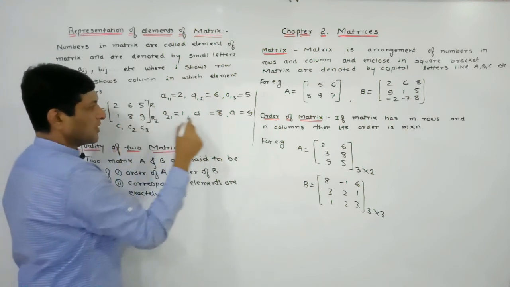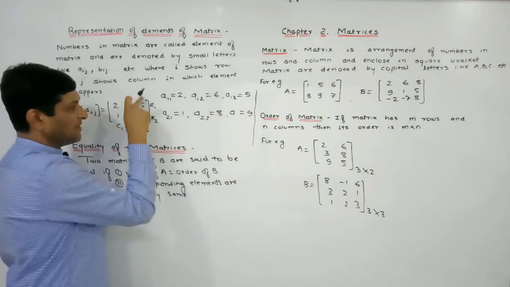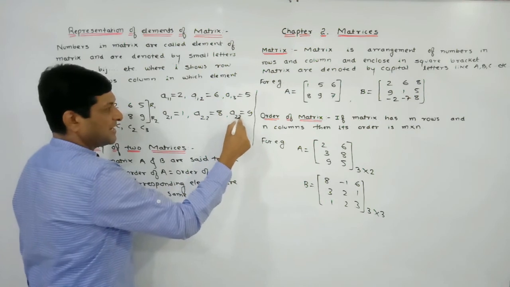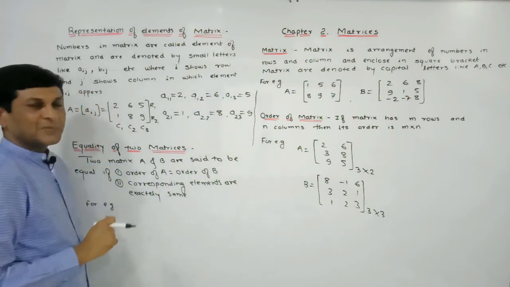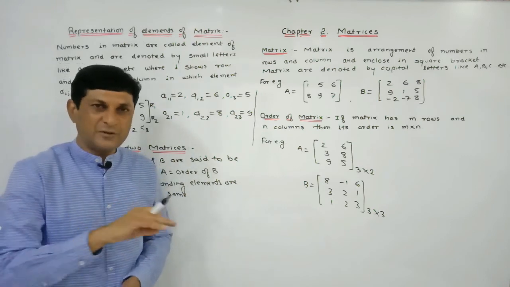Second row, second column means 2, 2. In the same way, 9 appears in second row and third column. So a, second row and third column, is a23. So in this way we are representing the elements of the matrix.